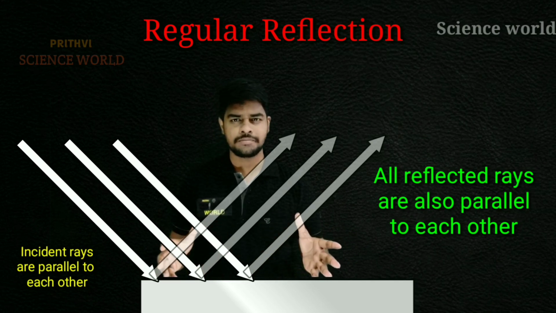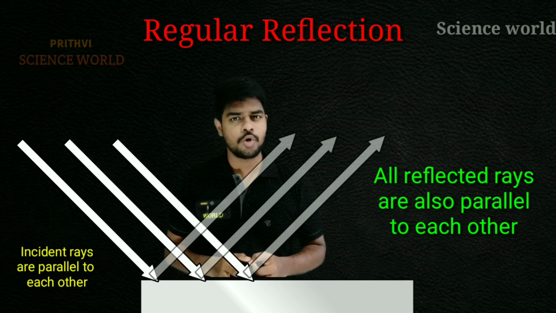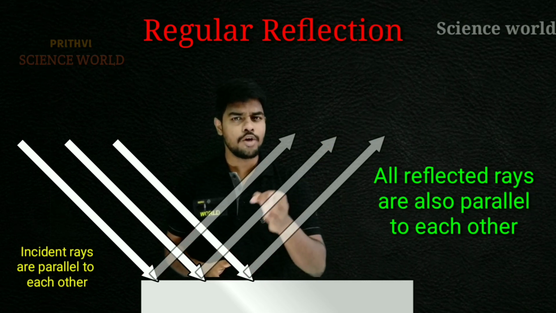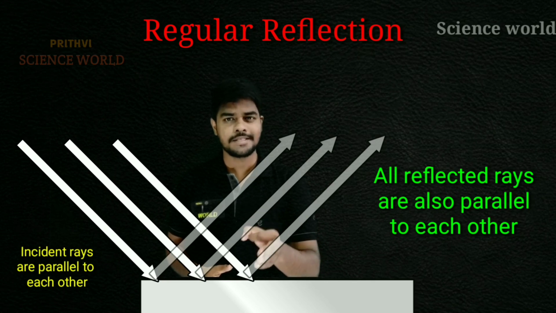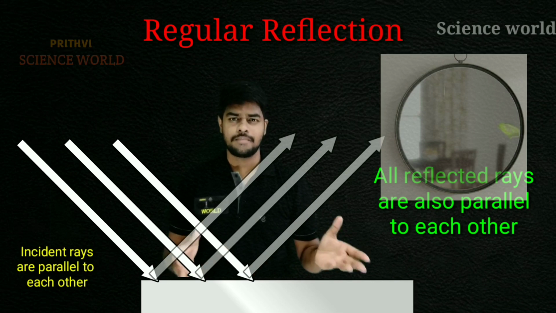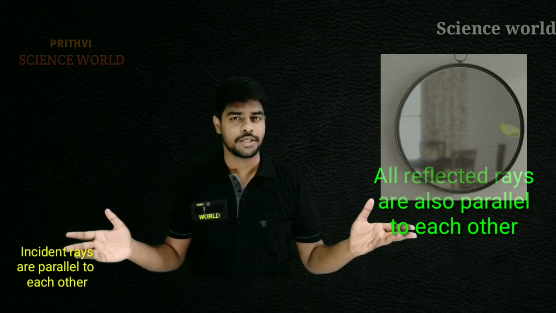What is regular reflection? The incident rays are parallel to each other and the reflected rays are also parallel to each other. If any object does regular reflection, that object will form an image in it, just like a mirror and water. Simply, it is called regular reflection of the object.